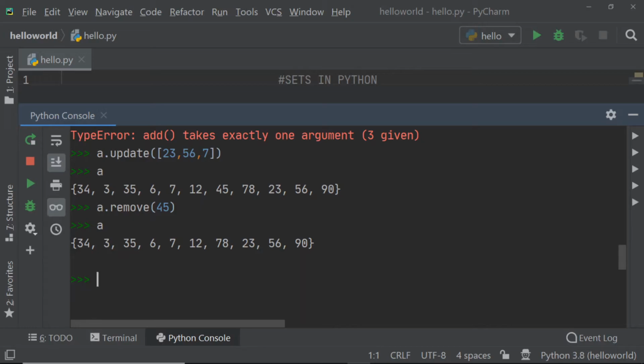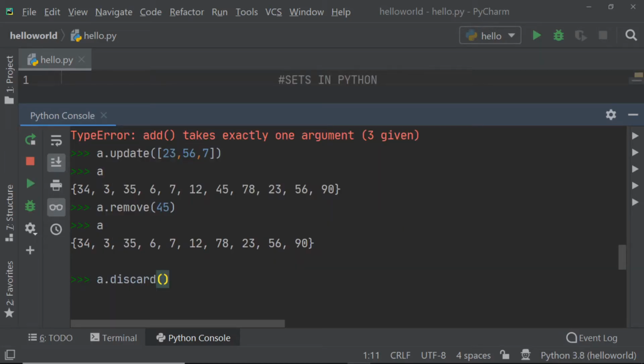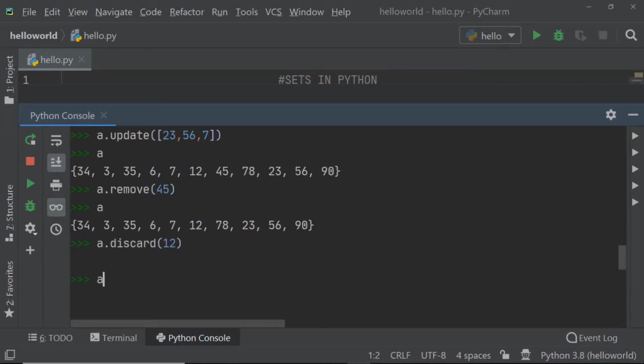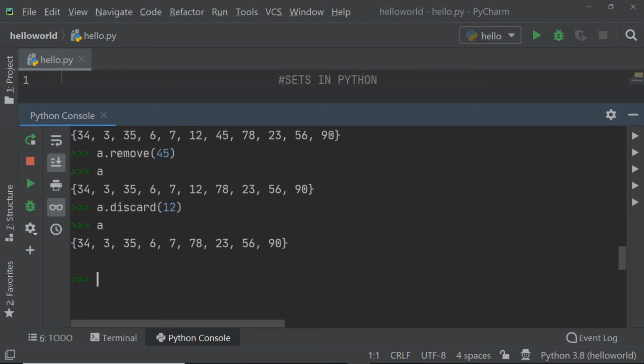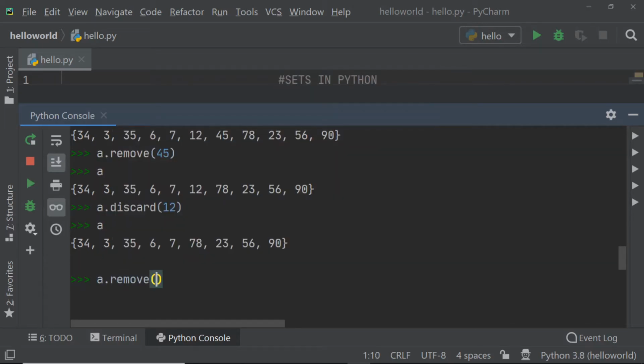Again I have a method called discard, which is also used to remove an element. So I will try to remove 12 here. If you observe here, 12 is again missing. Why? Because I have deleted it. Now again, what is the difference between remove and discard here? I will try to remove a number which is not present in this set, for example 100.